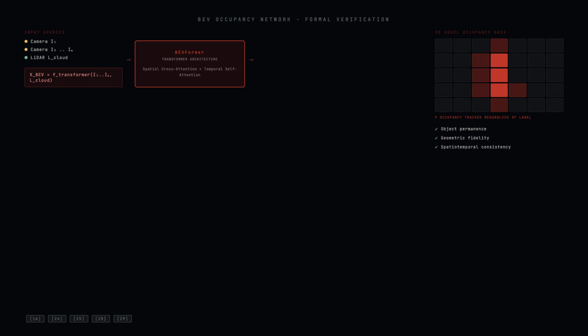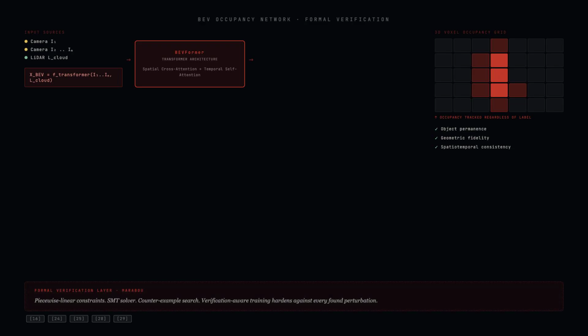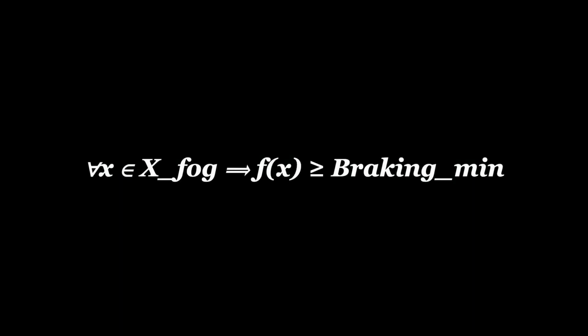Geometric fidelity. The 3D grid captures vertical structure. The pedestrian pinned under the chassis. The debris profile on a flooded roadway. The vertical geometry of a traffic signal arm. Structures that a 2D stitched image loses in the projection step. Spatial consistency. BEVFormer's temporal self-attention maintains a memory of where an object was during a 1-second occlusion behind a parked truck. The scene is not reconstructed from scratch each frame.